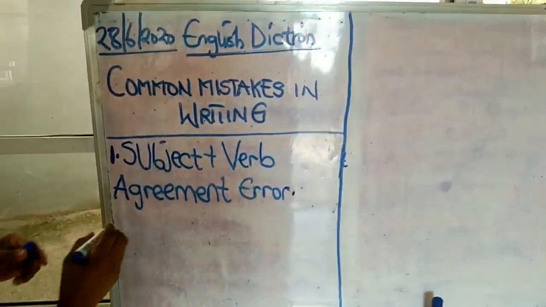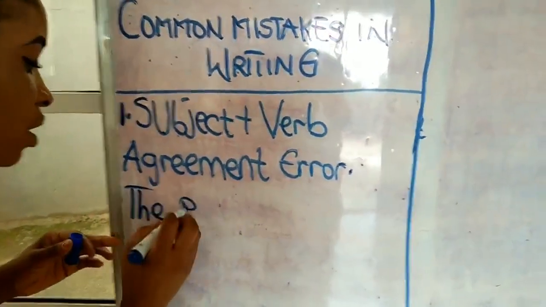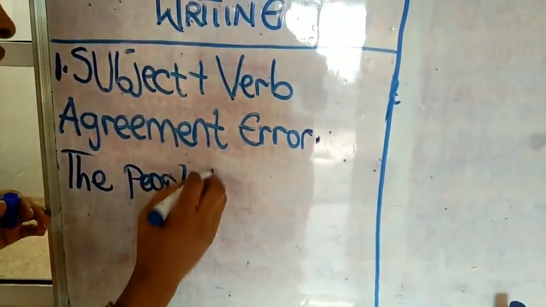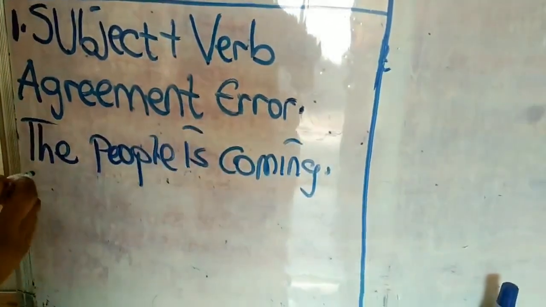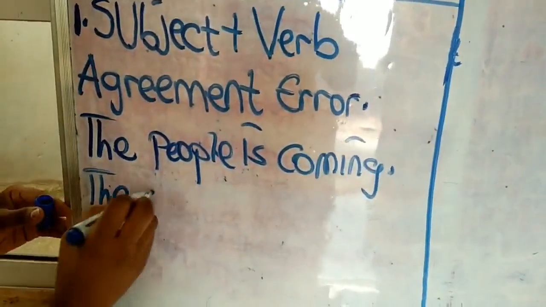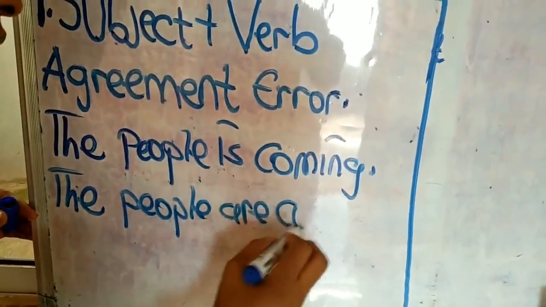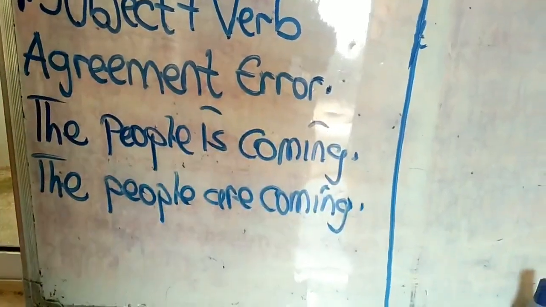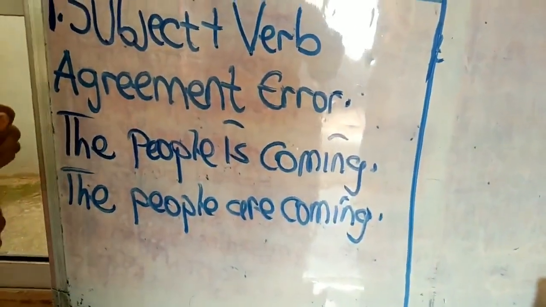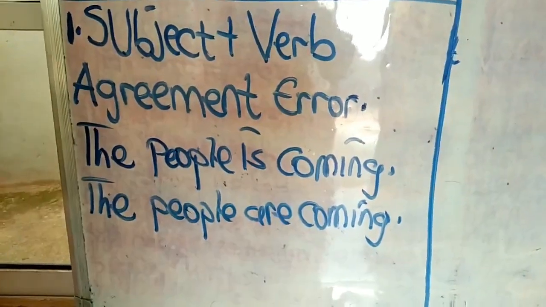Subject-verb agreement error. A good example of this is: the people is coming. And the people are coming. Now look at this. From here, the subject of this sentence is the people because it's taking the head word, and look at the verb.